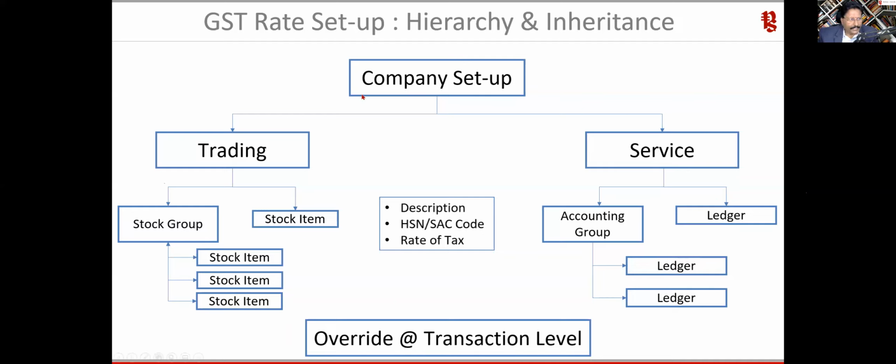You can override this information at the transaction level also. That means I have created a repair and maintenance ledger which is 18% in the master. The first voucher I have passed, Tally will automatically calculate, because the master is 18% and the bill is also 18%. When I get the second invoice and select 28%, it is not going to calculate, because I have configured 18%, right?